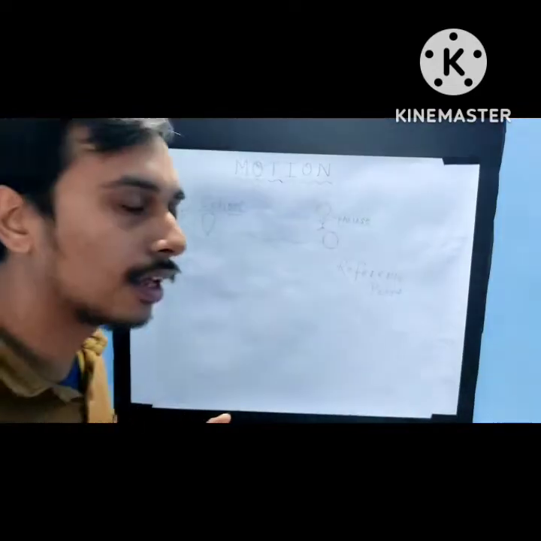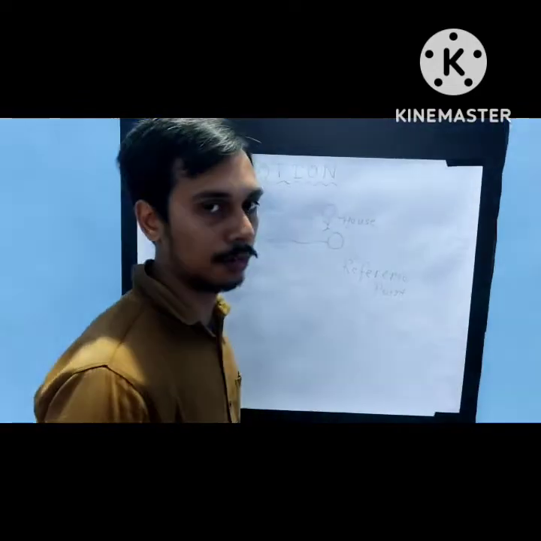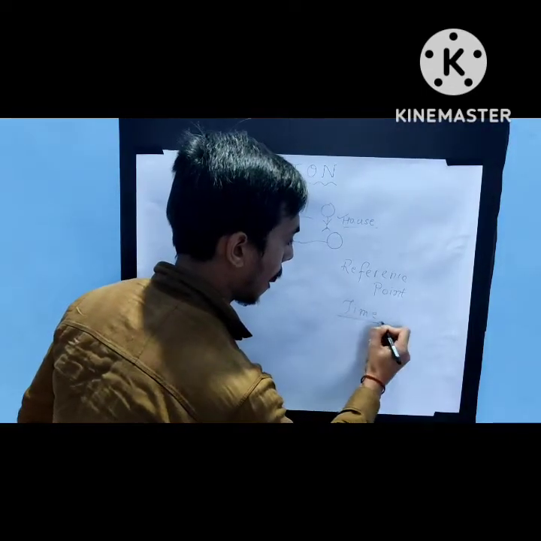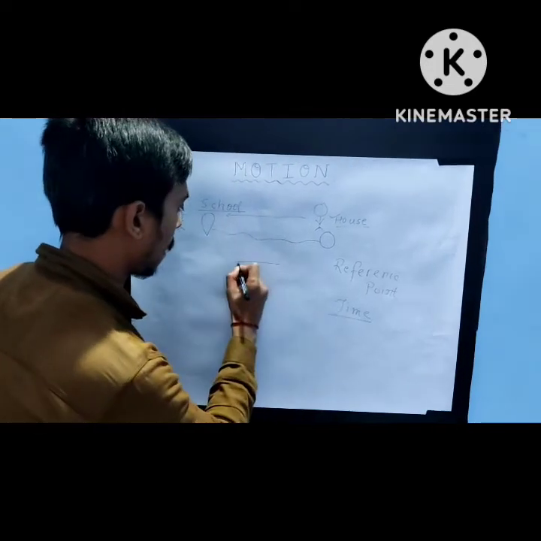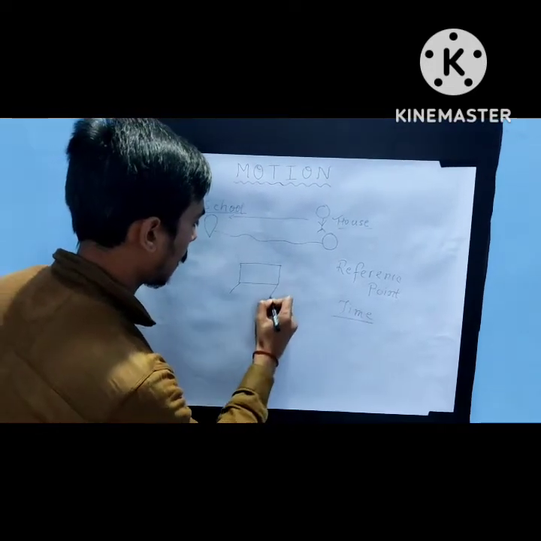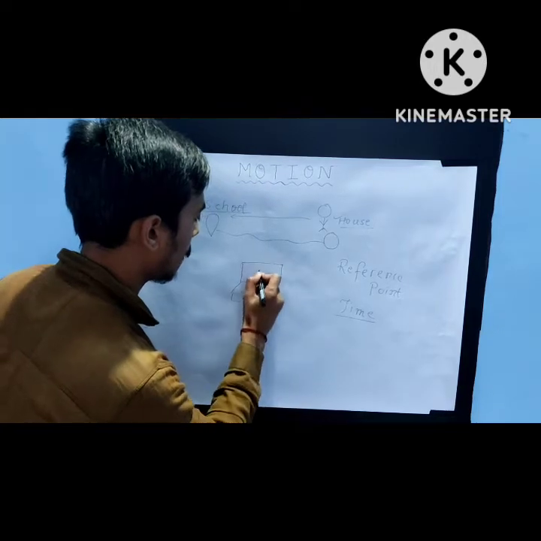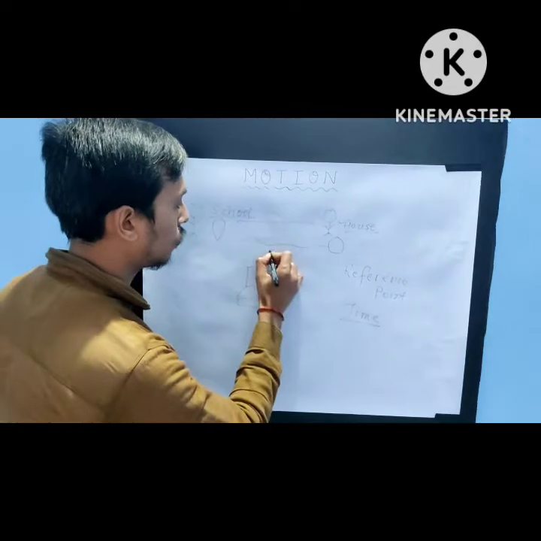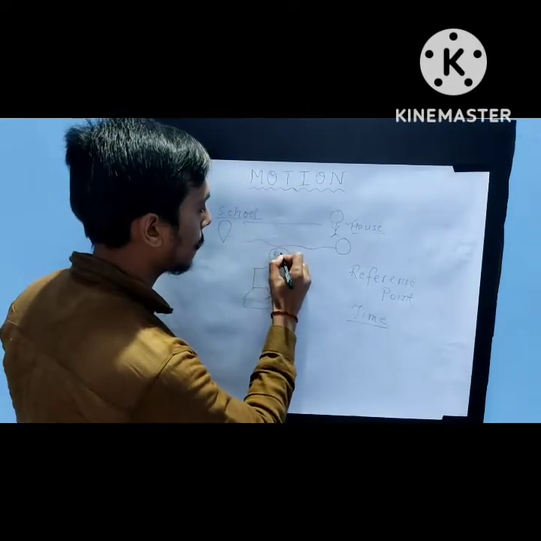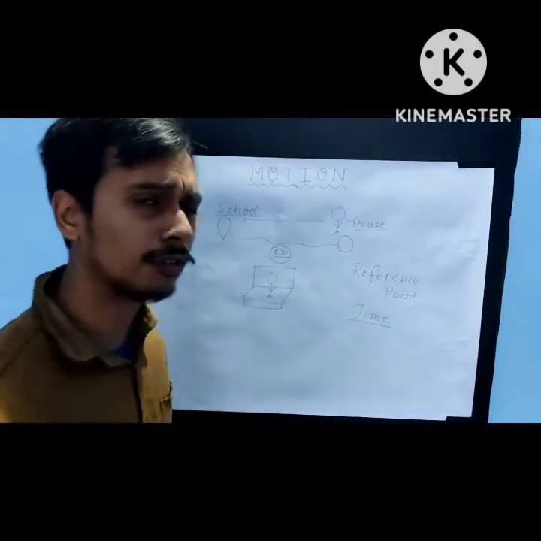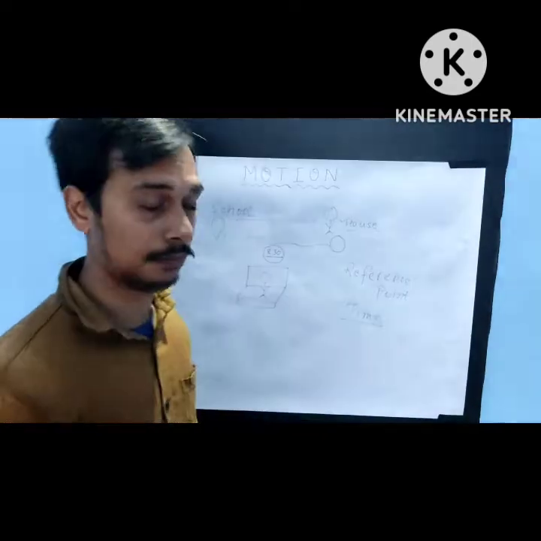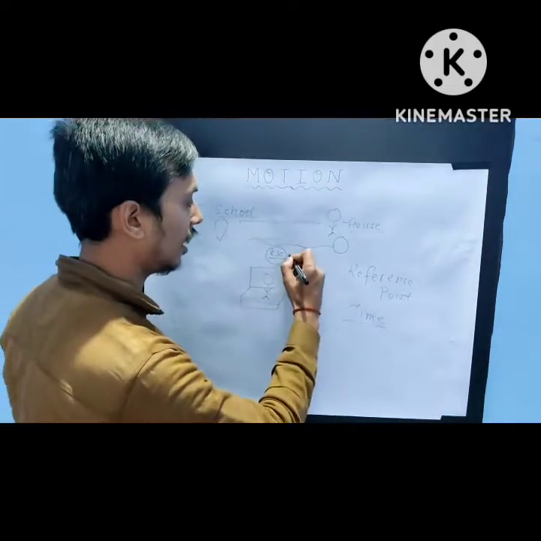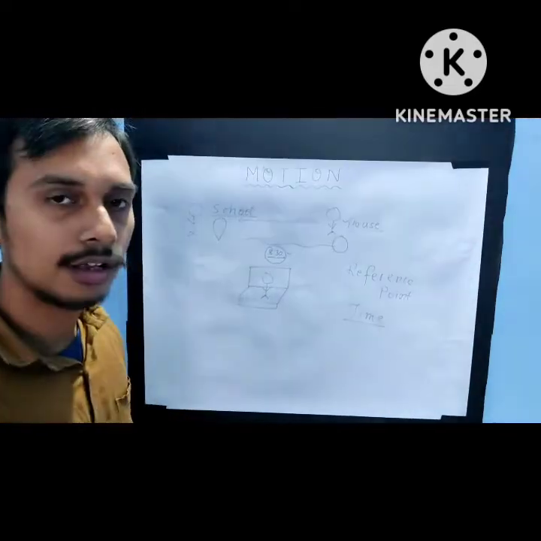Now see the second case, how we can define rest and motion. The second thing is time. Suppose this is a sofa and a person is resting on a sofa, and in the clock the time is suppose 8:30 a.m. So when a boy is sitting on a sofa at 8:30, the body is at rest.